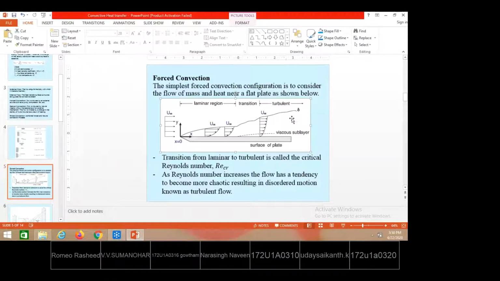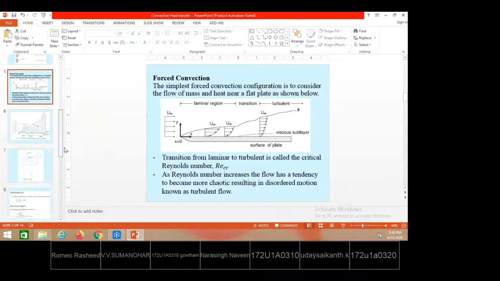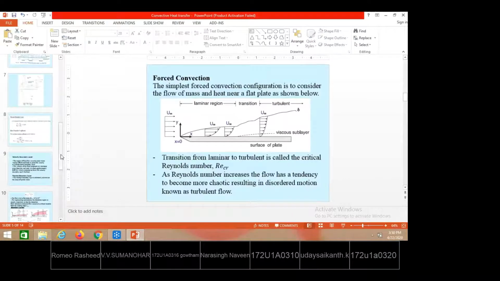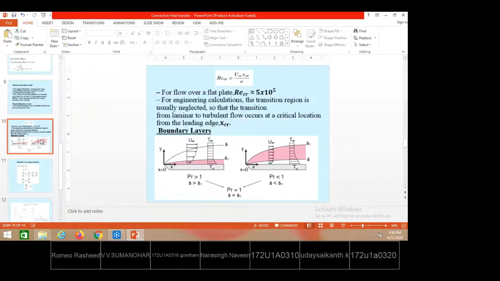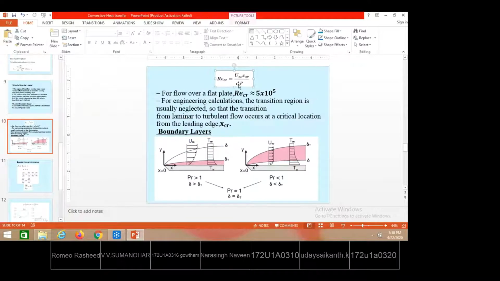Turbulent region means very random motion of the fluid particles takes place here. So how do we decide mathematically up to what length of the solid surface the laminar region is carried out? That is by the estimation of the Reynolds number. One will calculate that. The Reynolds number is equal to rho V d by mu. Otherwise, mu by rho can be taken as nu, that is the kinematic viscosity.